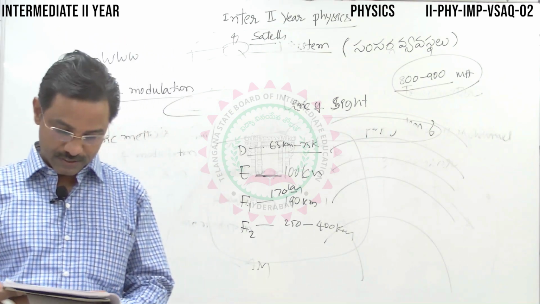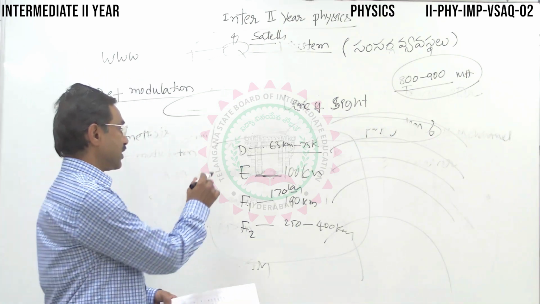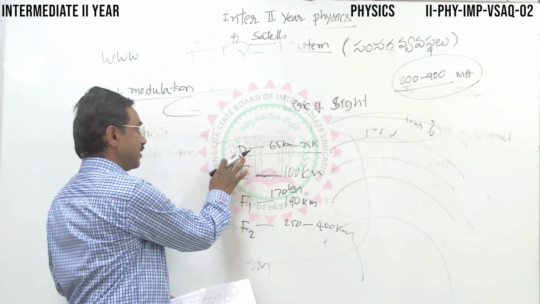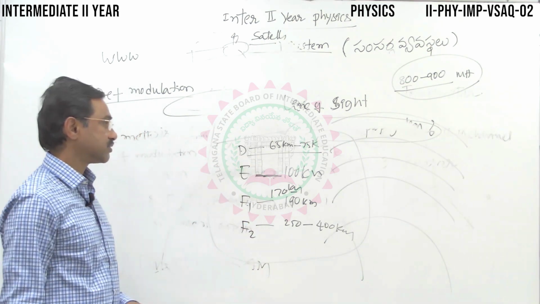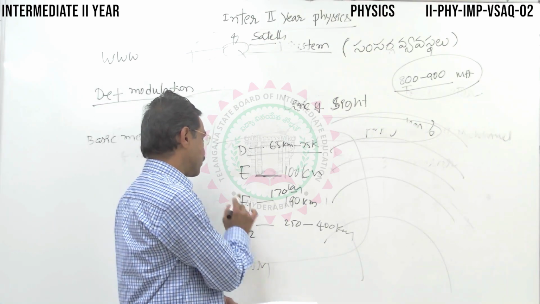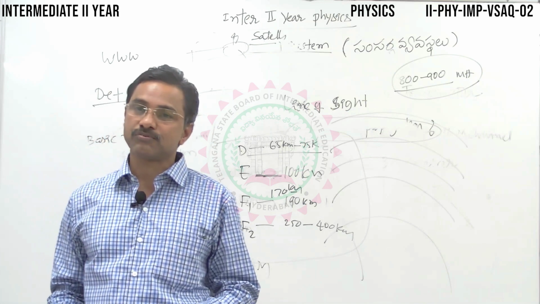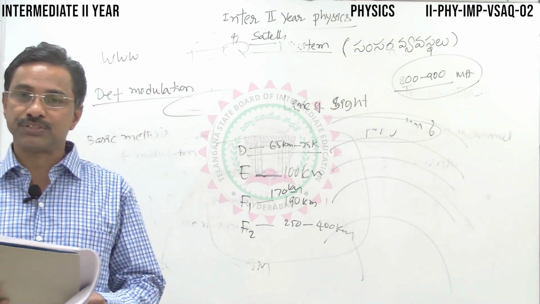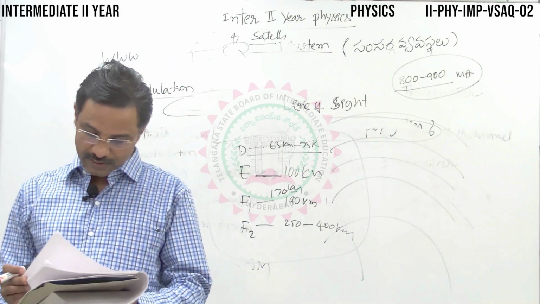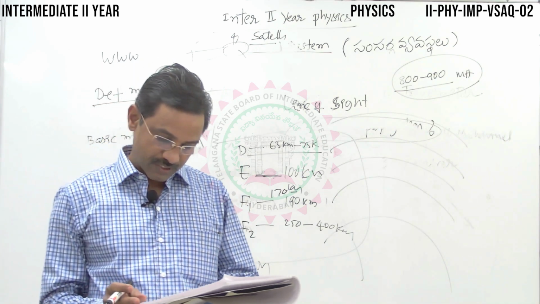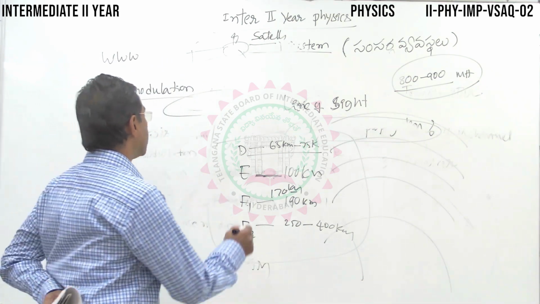So, 4 layers. Mention various parts of the ionosphere. The various parts of the ionosphere are D layer, E layer, F1 layer, F2 layer, like this. For the F1, F2 layers, during night time and daytime the range may fluctuate and change. At night time, F1, F2 may merge. And then, mention the frequency range of speech signals.